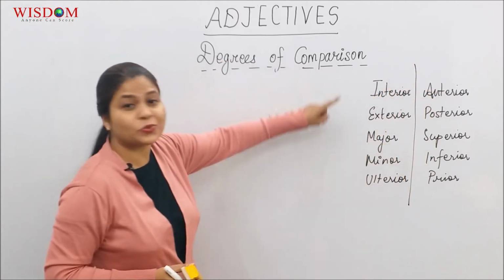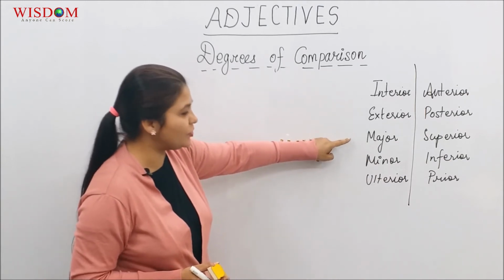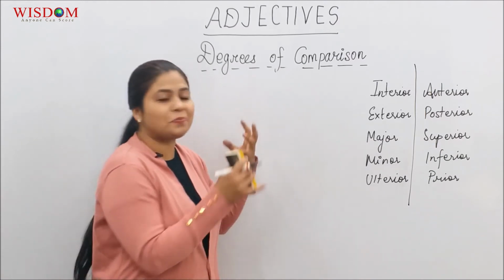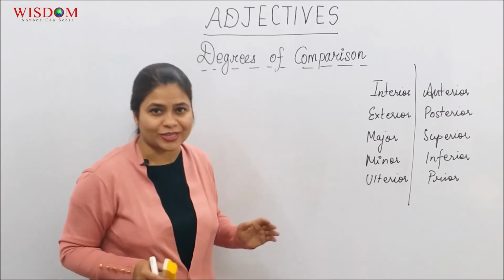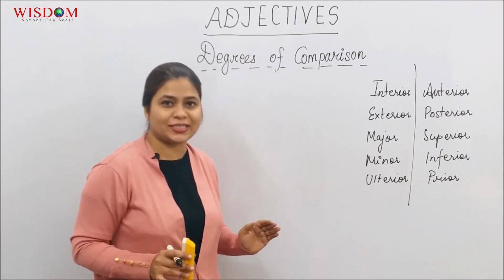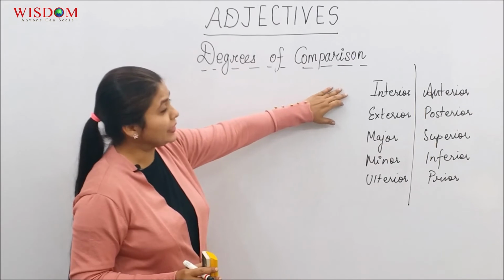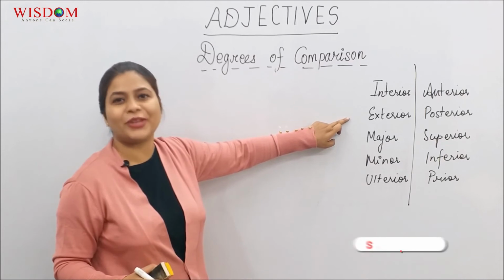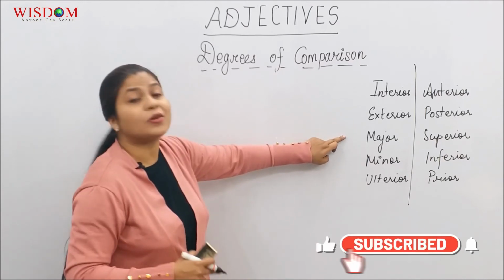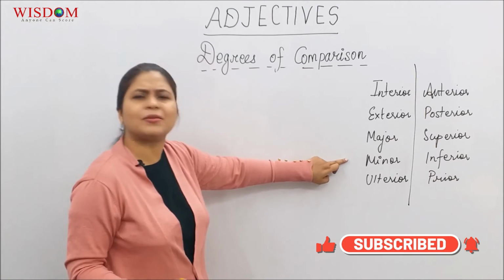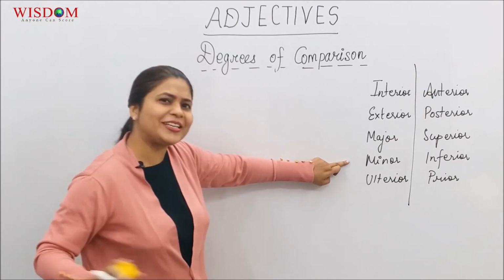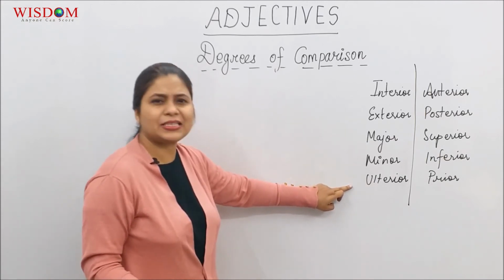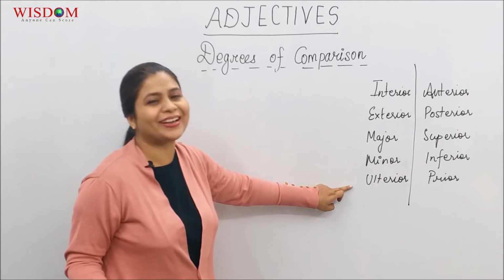Now, if you look at these words, interior, exterior, major, minor, ulterior, probably because of that R at the end, it may appear that it is in a comparative form. It's not. It is just used in a positive sense. For example, the interior walls are made of wood, but the exterior is made of brick. He is a major, she has a minor injury. It's just an adjective which is used in the positive form. I don't think she has any ulterior motives behind this.